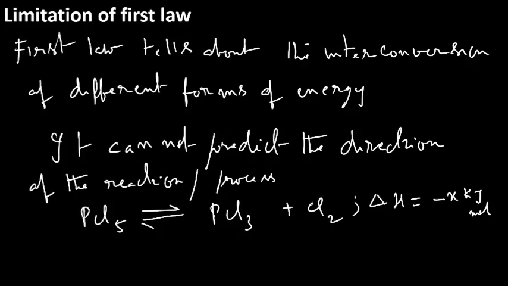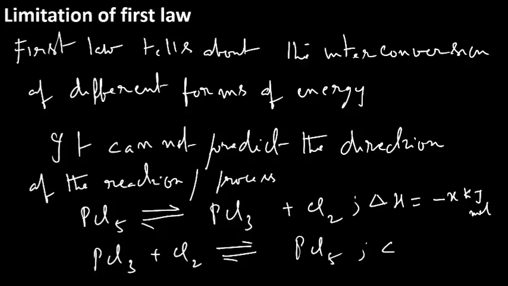If you reverse the reaction, PCl3 plus Cl2, we get PCl5. Now what is the delta H here? Delta H is plus x kilojoule. Since the direction of the reaction changes, simply the sign of the energy change differs.